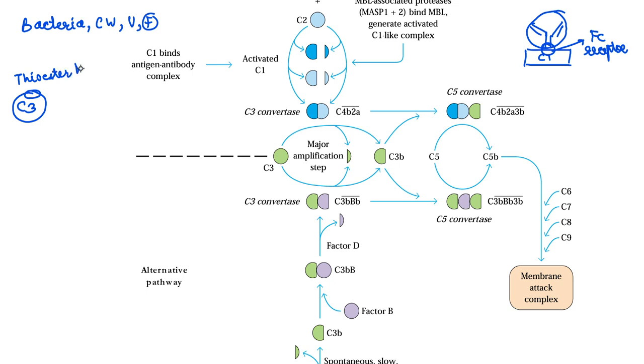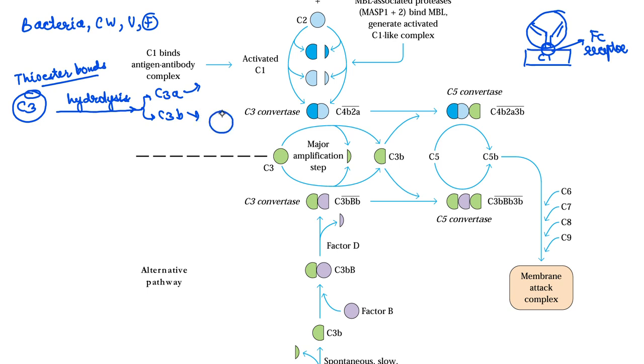thioester bonds. These thioester bonds are very unstable, meaning they degrade naturally; they undergo hydrolysis. This hydrolysis was not happening in the classical pathway, but here it is happening. So C3 generally and randomly undergoes hydrolysis to form C3A and then C3B.